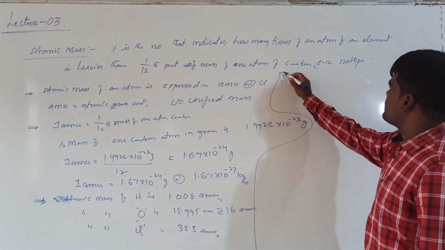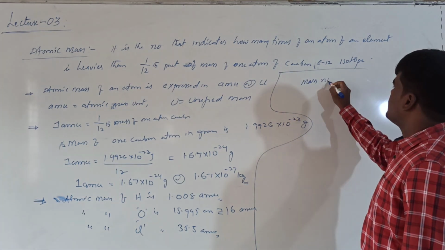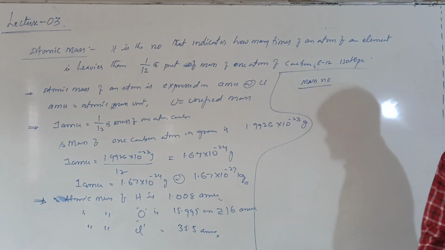Now, let us see what is meant by mass number. There is a difference between mass number and atomic mass.